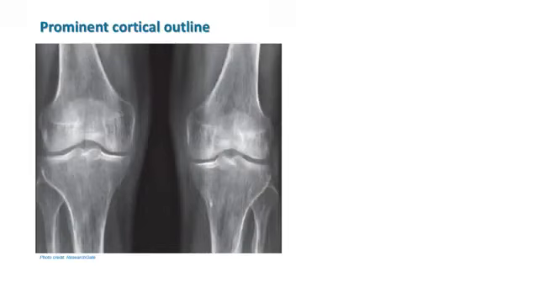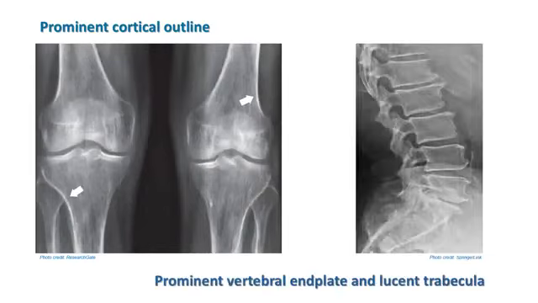Slide showing prominent cortical outline, arrows, and prominent vertebral end plate shadow with lucent trabeculae, arrows, suggestive of osteoporotic bone.